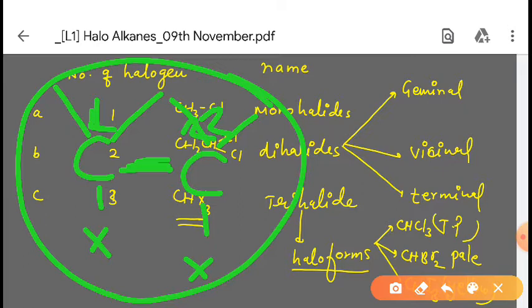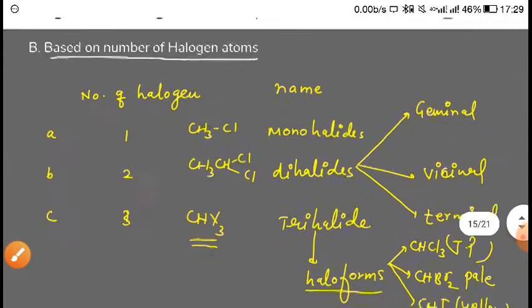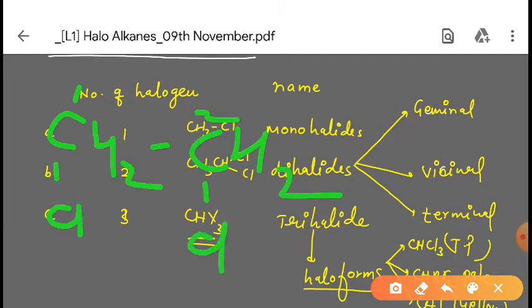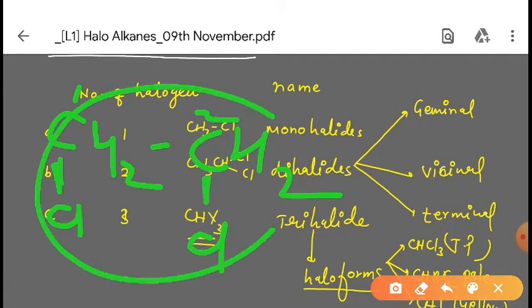So we will take one example of this. Suppose we have here CH2 and CH2, this one is the first carbon, this one is the second carbon, and one chlorine is attached here and one chlorine is attached here. What will be the name of this? Dimethylene chloride. Are you understanding or not? If the halogen is on the 1 2 position, then it is called vicinal halide.